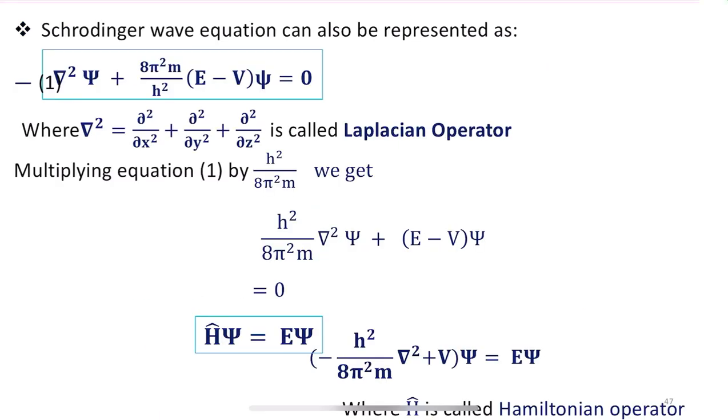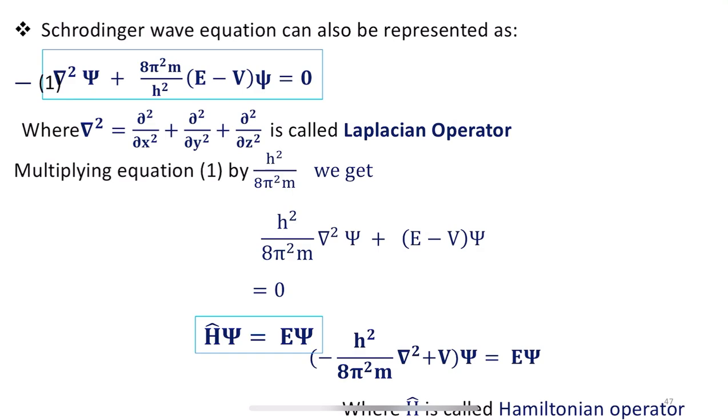This Schrodinger wave equation can also be written as del square psi plus 8 pi square m divided by h square into E minus v psi is equal to 0, and let me call this equation number 2. In this way we can also represent the Schrodinger wave equation. Here, del square is called the Laplacian operator, and this is the value of del square.